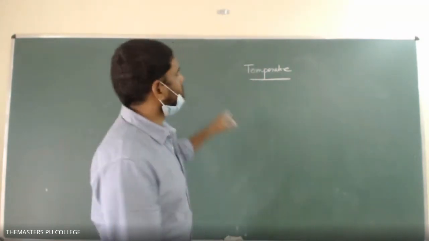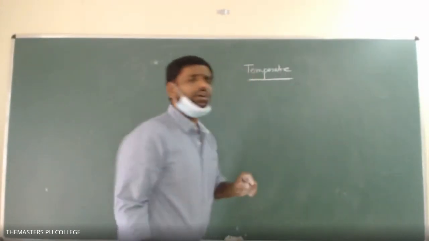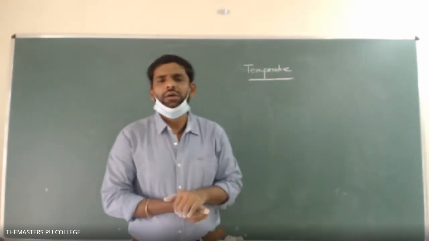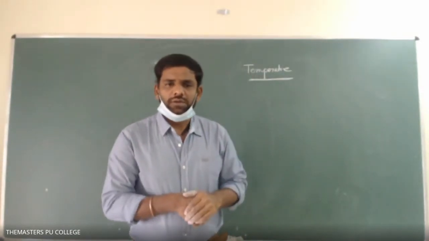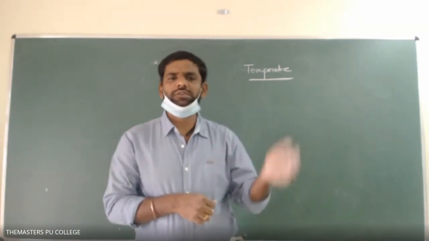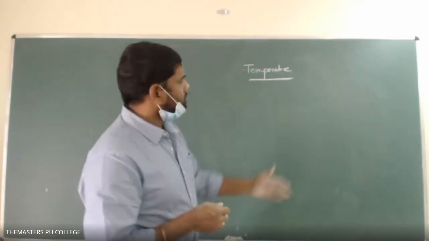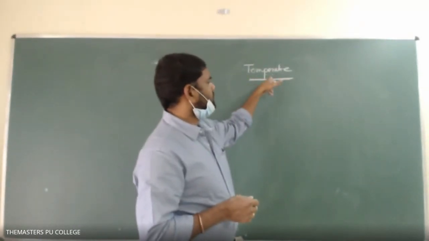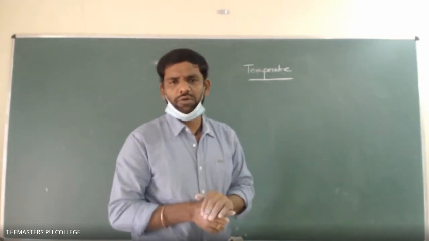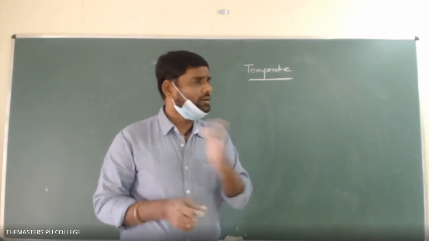Let us see this one. Temperature is one of the physical quantities which we have seen in the chapter called units and measurements. There are 7 base quantities and 2 supplementary quantities. In those 7 base quantities, thermodynamic temperature is one of them, like length, mass, time, electric current.